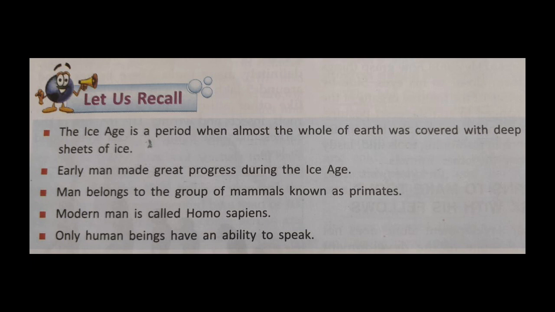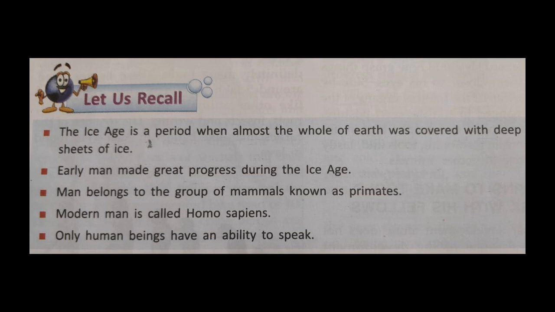We learned that the Ice Age is a period when almost the whole of Earth was covered with deep sheets of ice. Early man made great progress during the Ice Age. Man belongs to the group of mammals known as primates. Modern man is called Homo sapiens, and only human beings have an ability to speak.